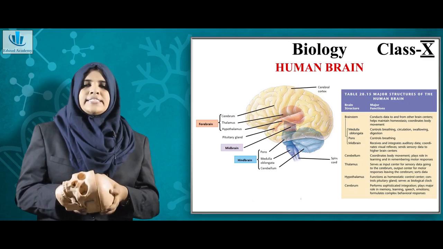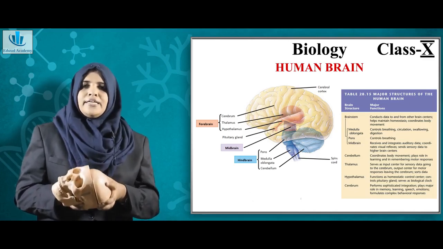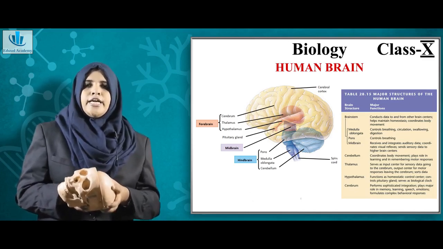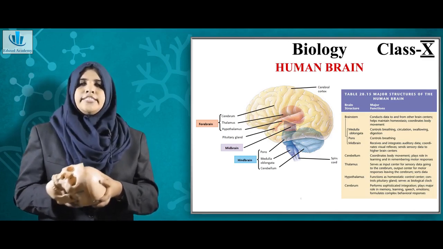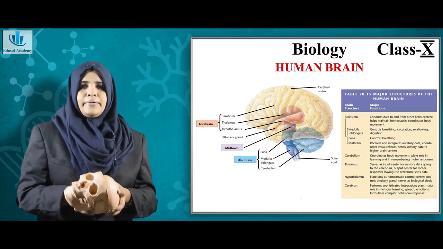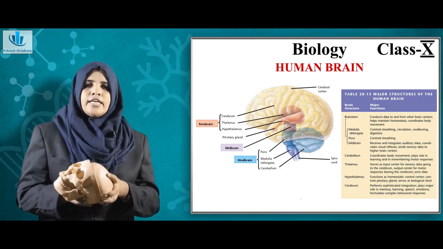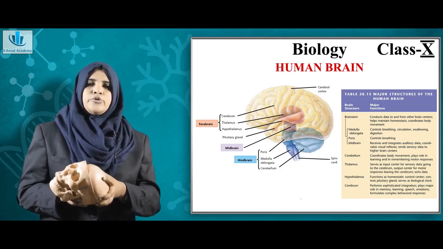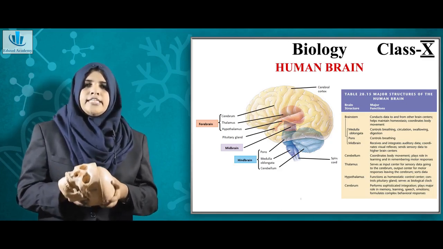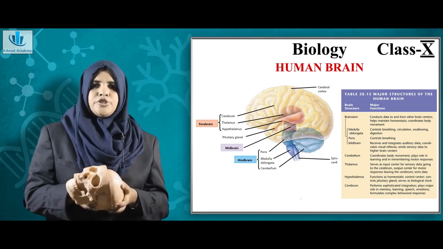These movements are basically controlled by the midbrain and the hindbrain. In the hindbrain, the most important structure which determines posture is the cerebellum, and you have the pons and medulla oblongata. These two work in coordination to control processes like respiration and digestion.